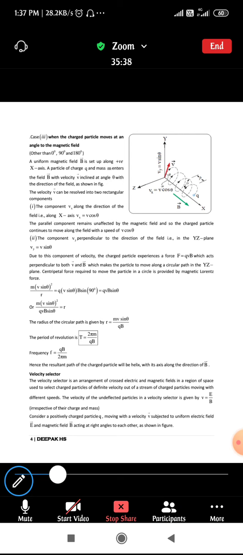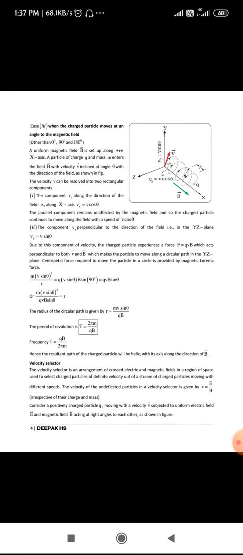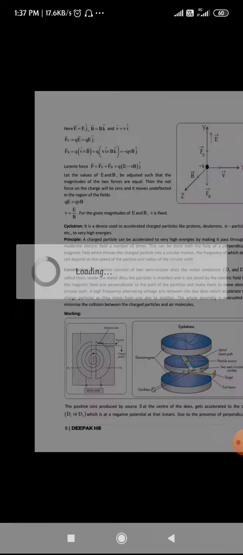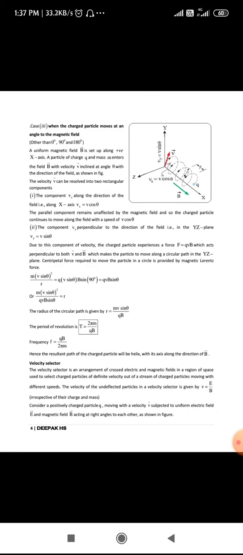Next, coming to the velocity selector. I don't know whether I'm able to complete this. The meaning of this is where you decide the velocity of a charged particle which is moving in the presence of both electric field and magnetic field. We can adjust that velocity. That is the meaning of the velocity selector, where we select or decide the velocity of a charged particle.